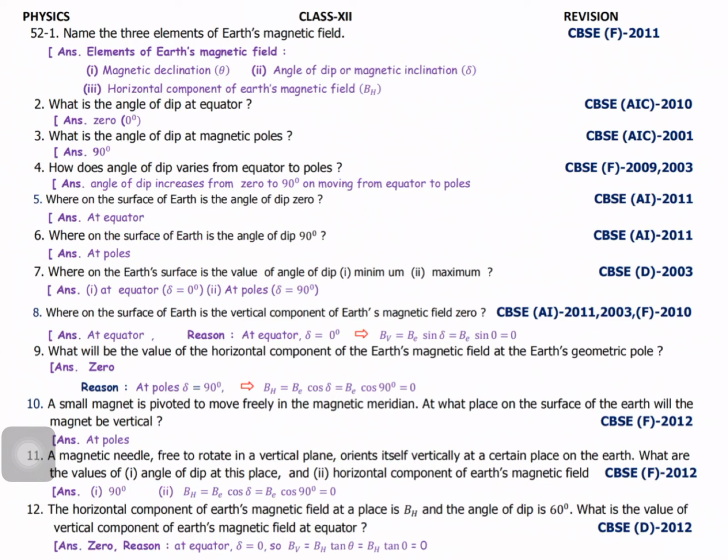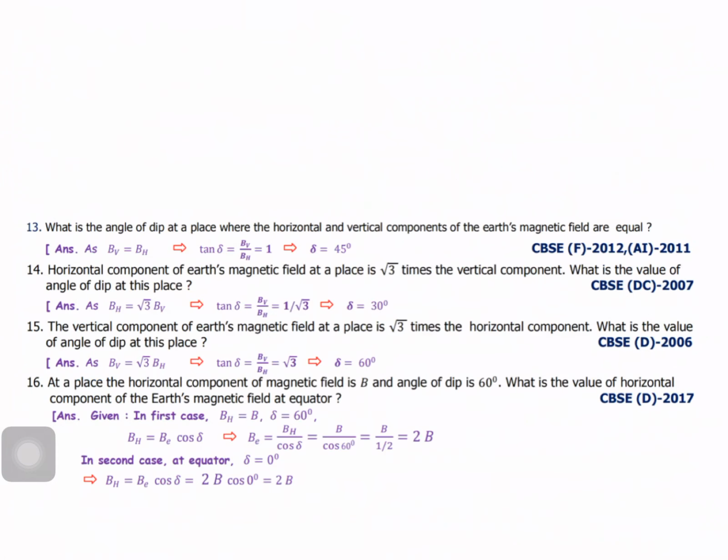Next one, the horizontal component of Earth's magnetic field at a place is BH and the angle of dip is 60 degrees. What is the value of the vertical component of Earth's magnetic field at the equator? 0. Why? Because at the equator delta equal to 0. So BV equals BH tan delta, where tan 0 is 0, and everything is 0. So this is the way they are asking the question.